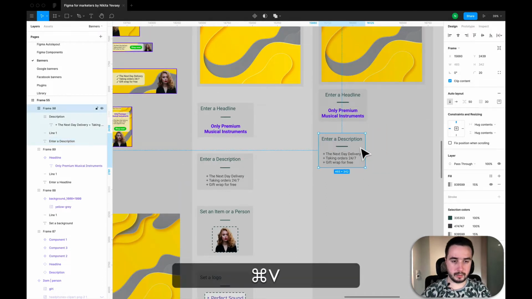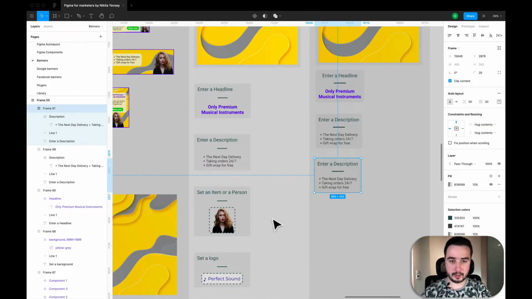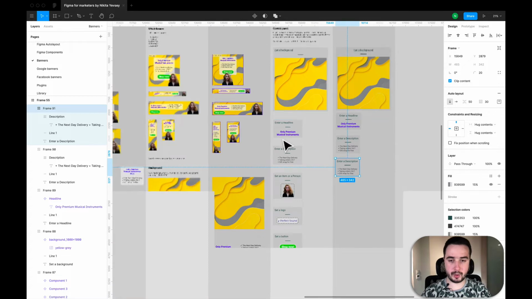Then we will make a setting for an item, and as you see, there is this dashed rectangle around the image, and we will create such one as well.